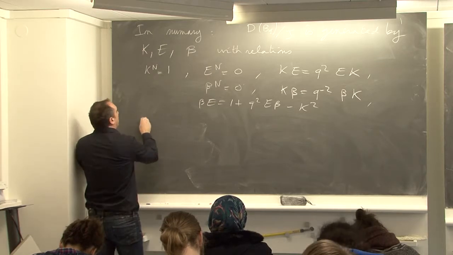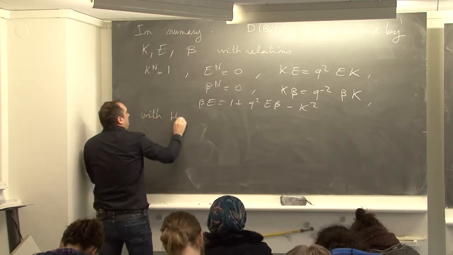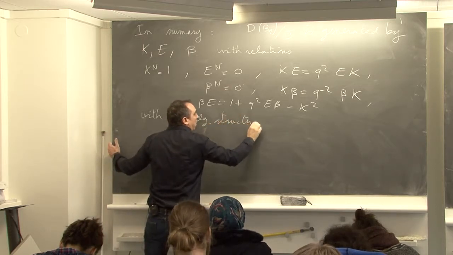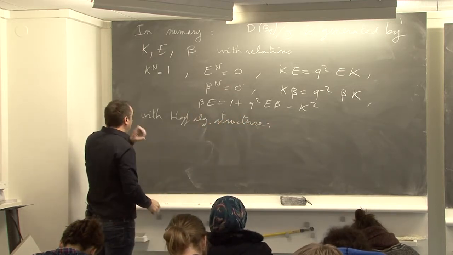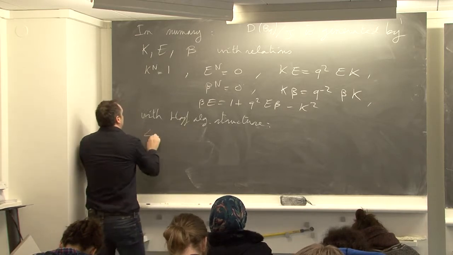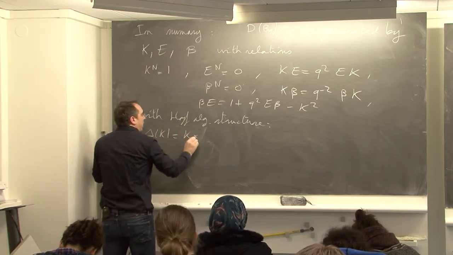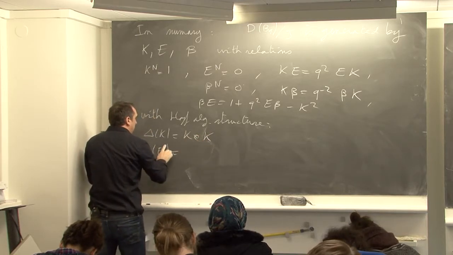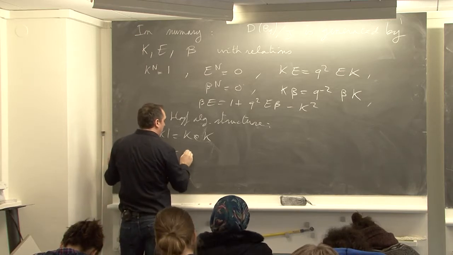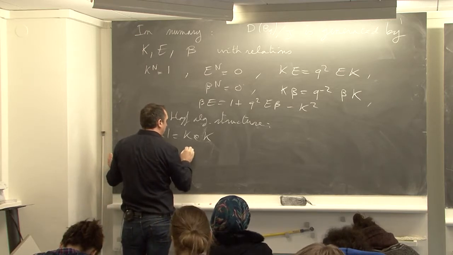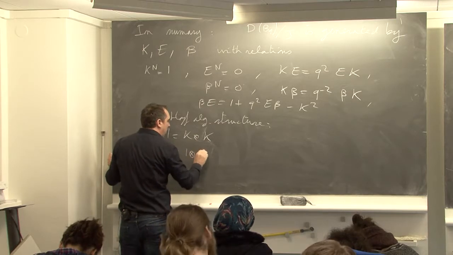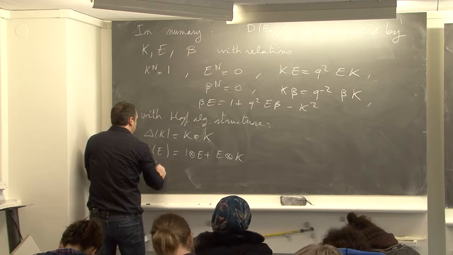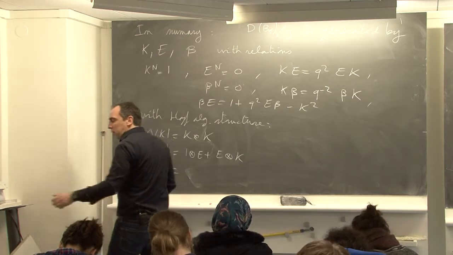And with Hopf algebra structure, what is it? Delta K is K tensor K. Delta E is 1 tensor E plus E tensor K. And delta beta, what do we find for delta?